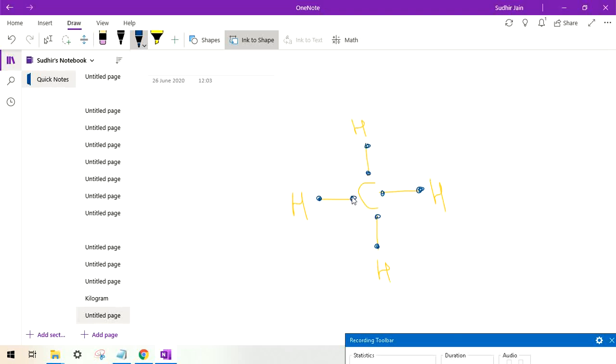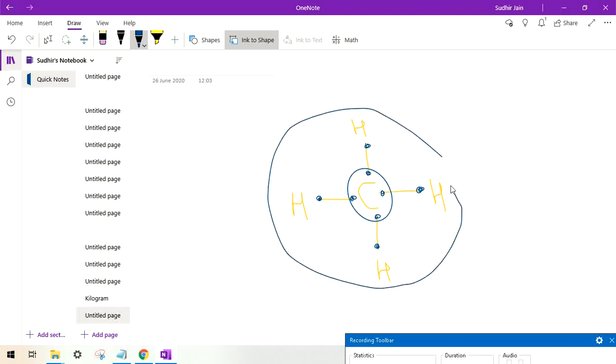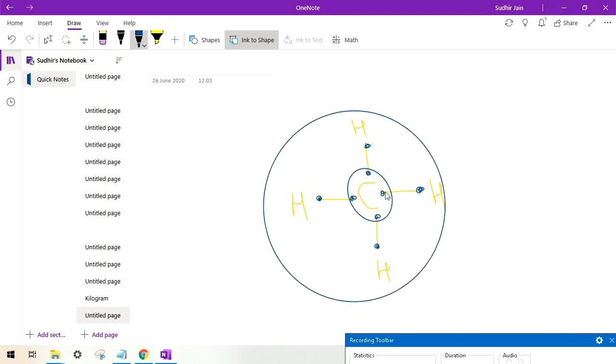Now if you see, these electrons are of carbon, but if you talk about the whole molecule, each bond is sharing 2 electrons. So basically carbon has 4 electrons plus 4 electrons of hydrogen because it is sharing. So the total becomes 8, and this will become stable.